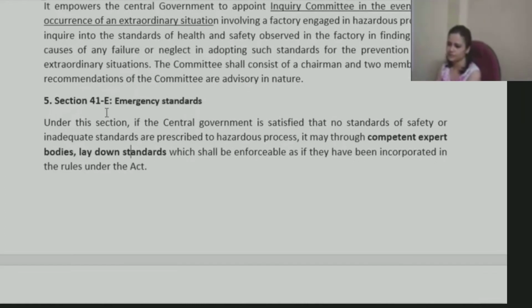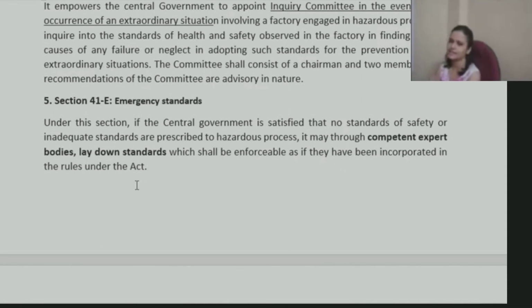Then we have section 41E, emergency standards. Under this section, if the central government is satisfied that no standards of safety or inadequate standards are prescribed for a hazardous process, it may, through competent expert bodies, lay down standards which shall be enforceable as if they had been incorporated in this rule.